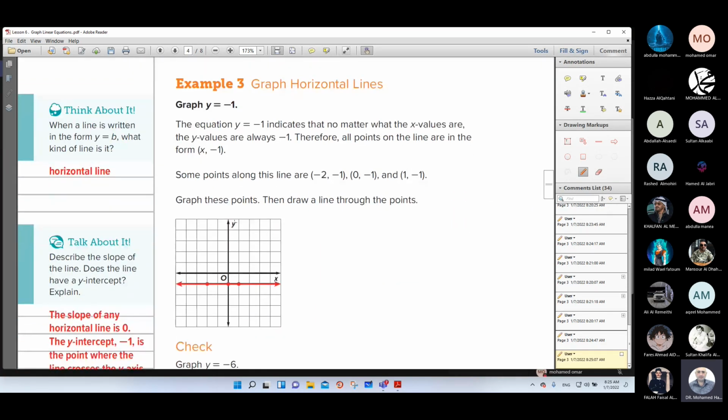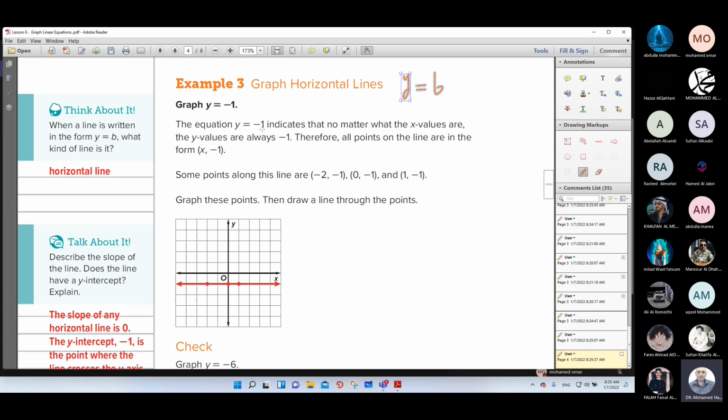For example, graph horizontal lines. We want to graph the equation y equals negative 1, which means y equals b. When you see y equals b, it means you have a horizontal line.